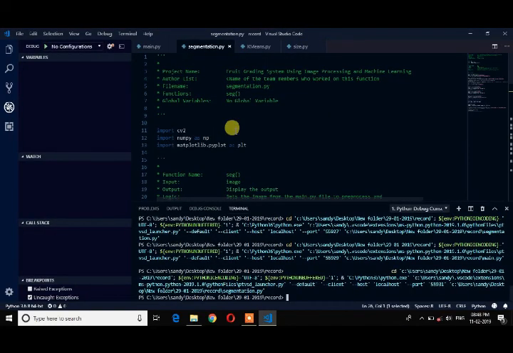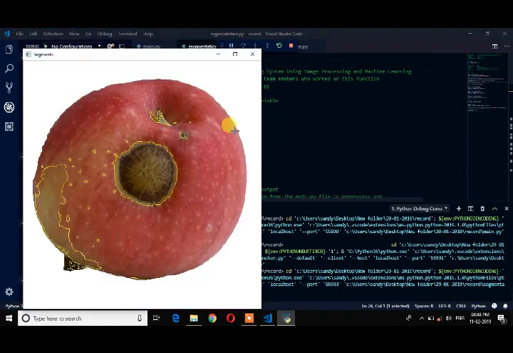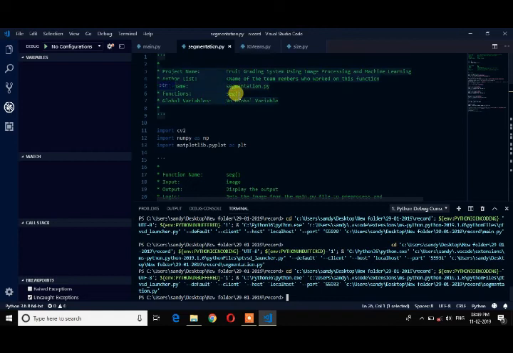Now, what if there were a deformity in the fruit? Let's see an example. Right now I am running the segmentation part alone. I have an image already preloaded in it, an image downloaded from the internet. Here this is the deformity formed, and this is also the damaged part. This deformity is highlighted exactly as we needed. So this is how the segmentation code works. Right now the coding part is exactly as we expected.